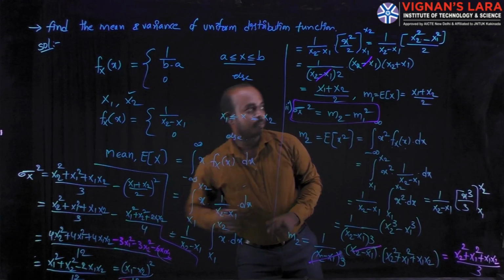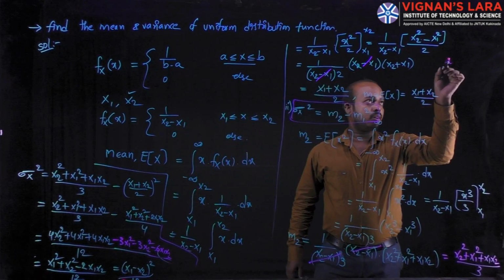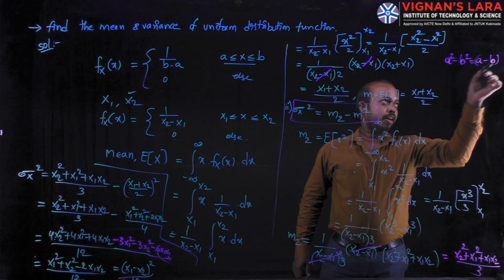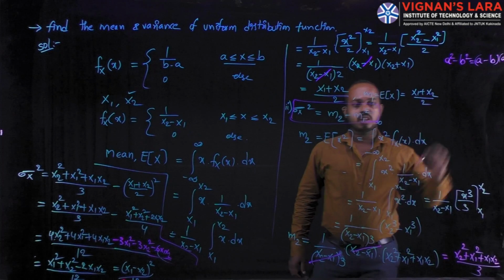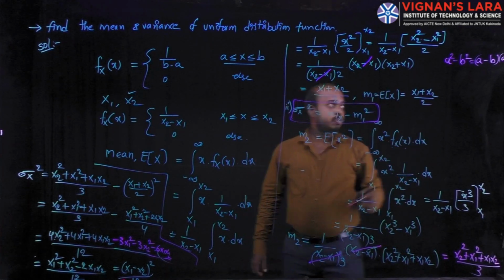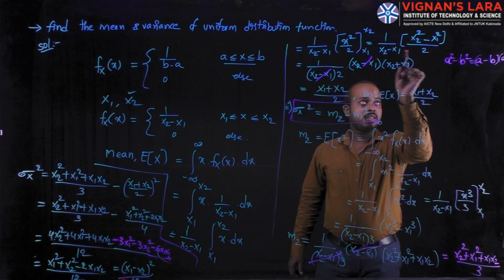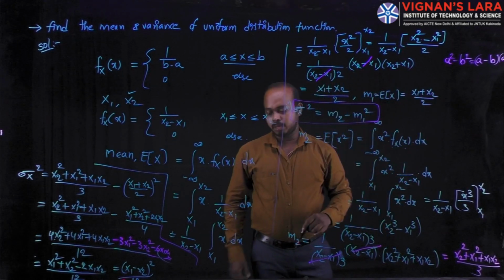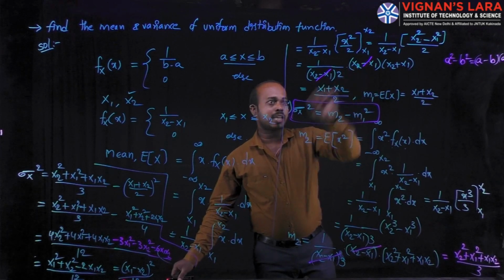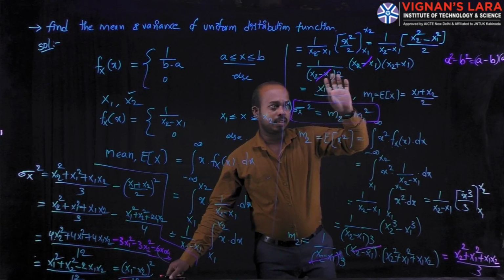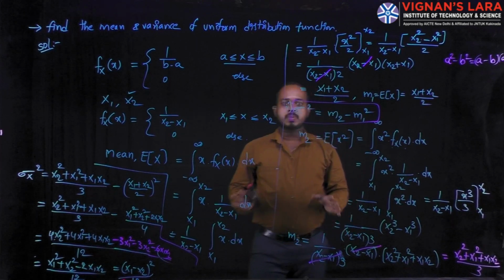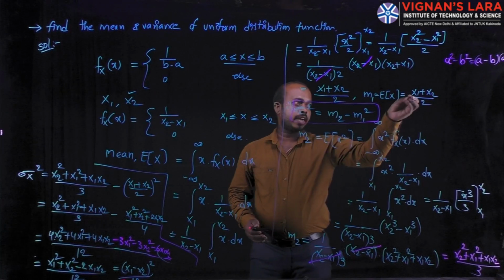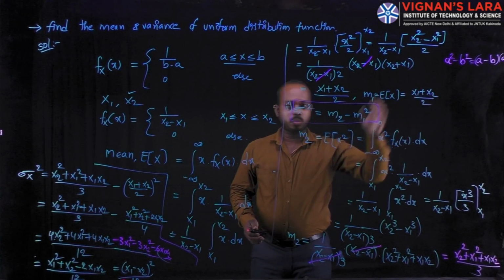Here I am writing the formula: a square minus b square is equal to a minus b into a plus b. According to that, I am expanding this as a minus b into a plus b. In this one, these two terms are cancelled. The remaining term I am writing here. That one represents the expectation value, or first moment, of the random variable: x1 plus x2 divided by 2.